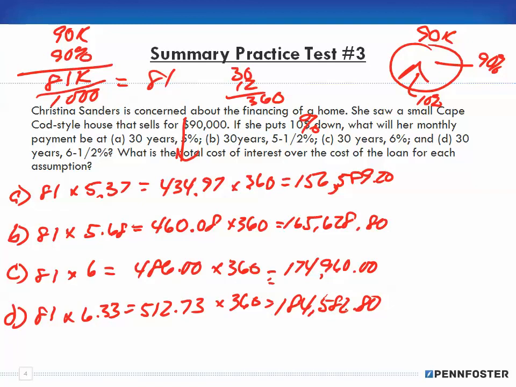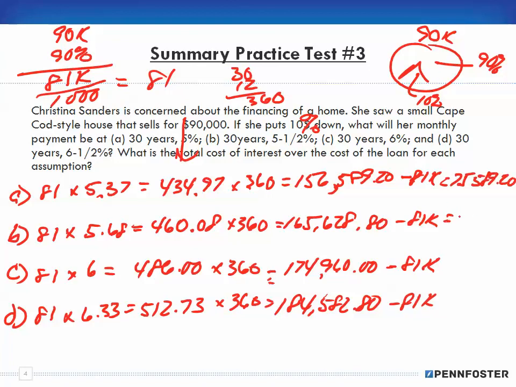And of course, it's asking us what is the total interest over the cost of the loan for each assumption, which means that now we subtract the 81,000 from each one of those, because that's our original loan amount. And we end up with $75,589.20.